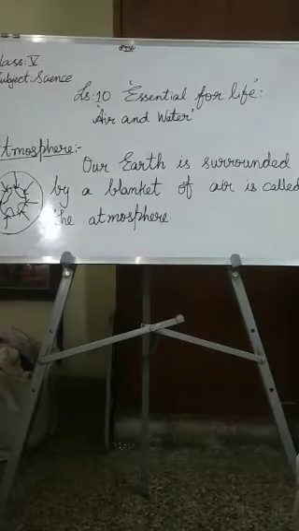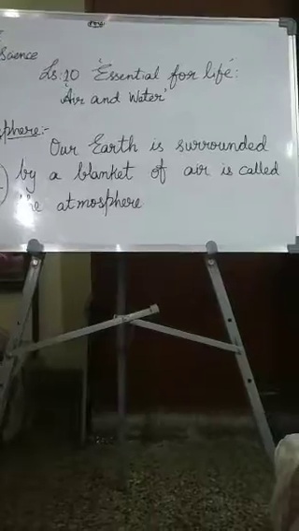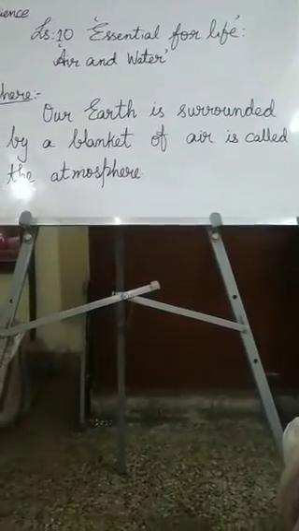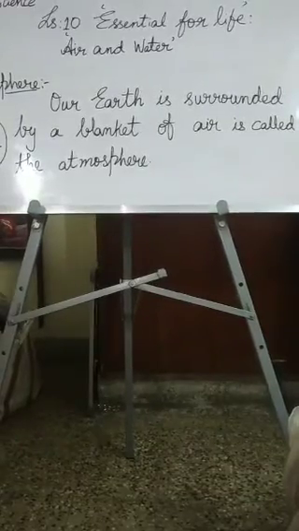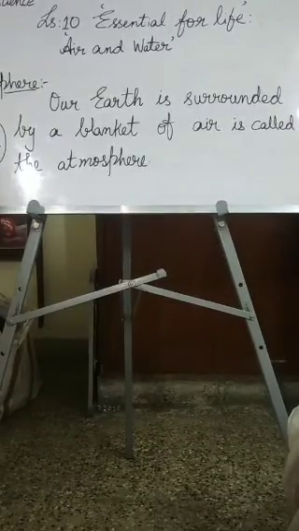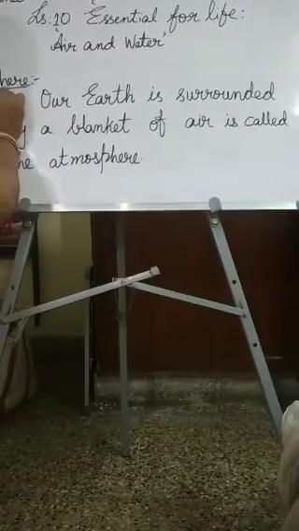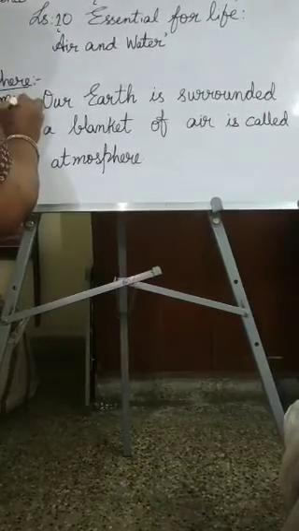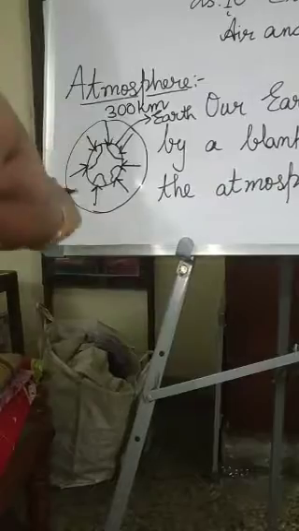In this lesson, first we will learn about the atmosphere. Our earth is surrounded by a blanket of air, which is called the atmosphere. The atmosphere extends to a height of about 300 kilometers above the earth's surface. This is our earth. Above the earth's surface, it extends 300 kilometers. That area is known as the atmosphere.